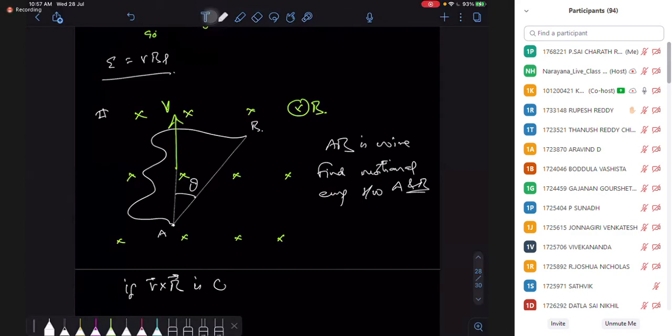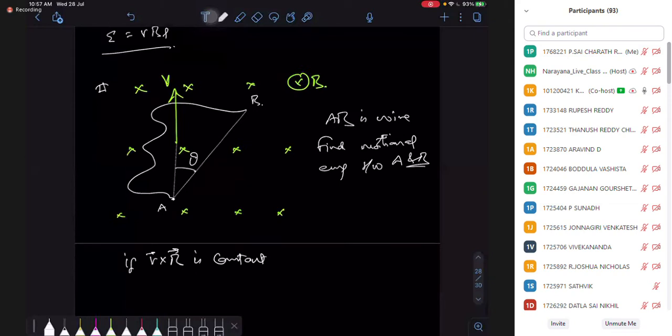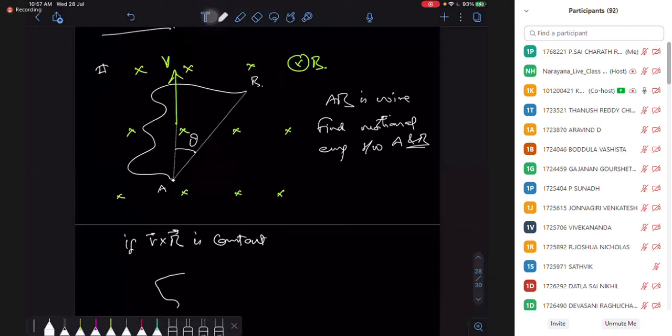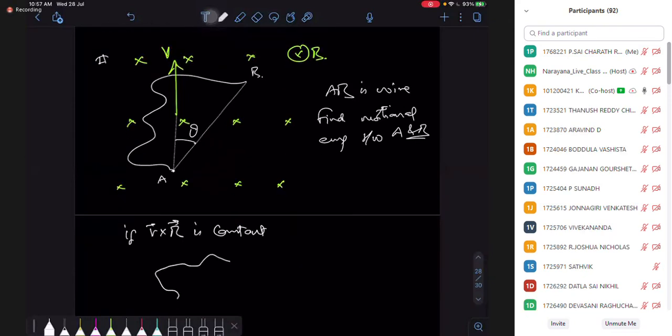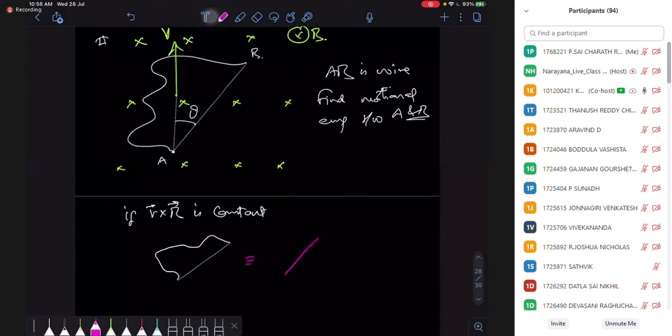So the whole of this curve you can simply replace by a simple rod AB. So forget about this shape and simply replace it with the AB.